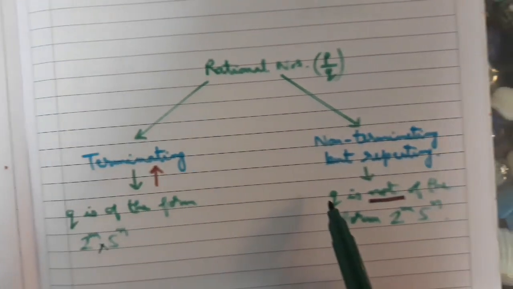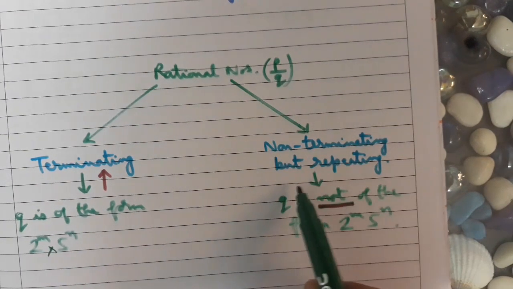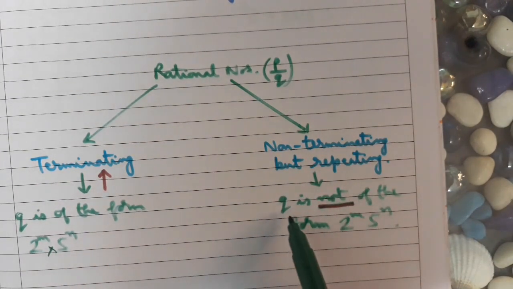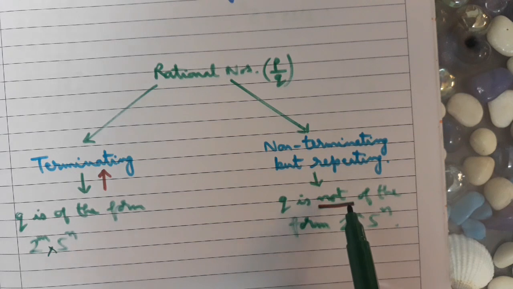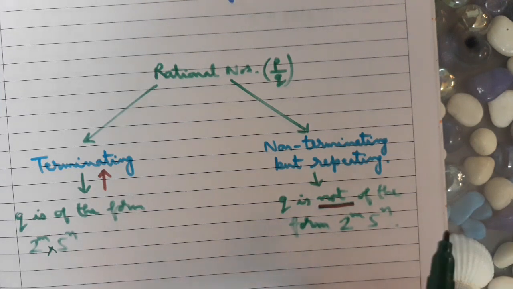And if the decimal expansion is non-terminating but repeating, then the denominator q is not of the form 2 raised to the power m into 5 raised to the power n. It means apart from 2 and 5, it can have some other prime factors also.